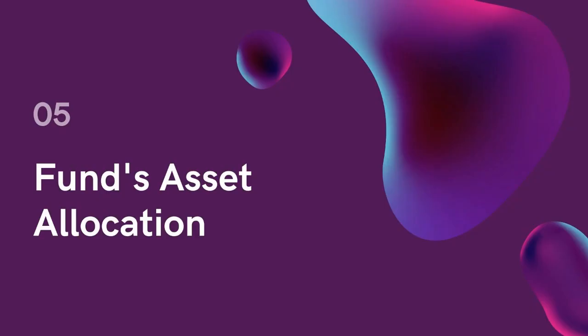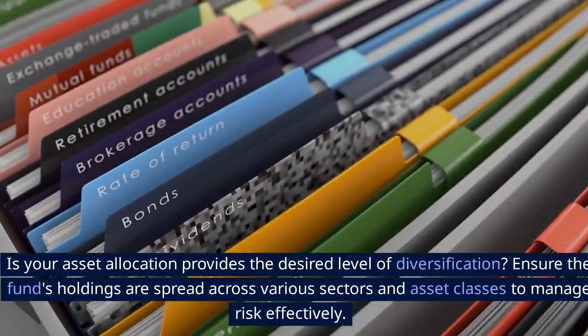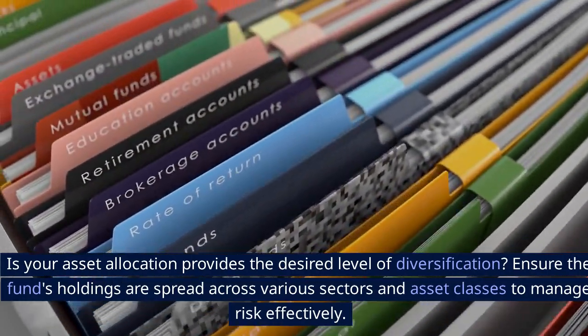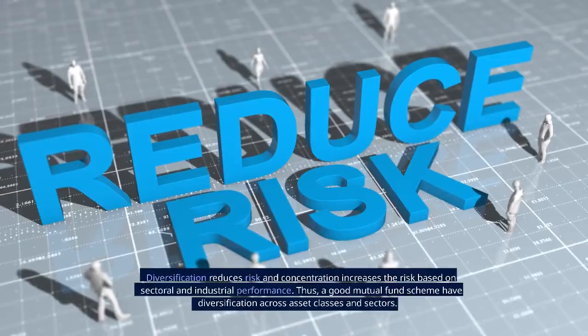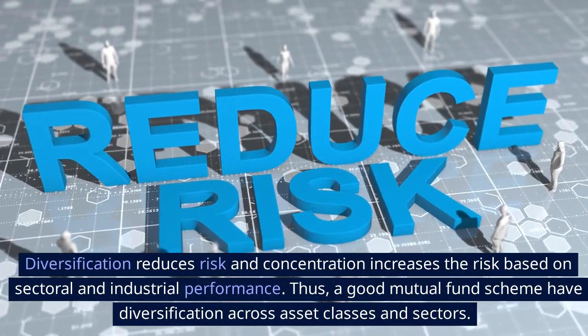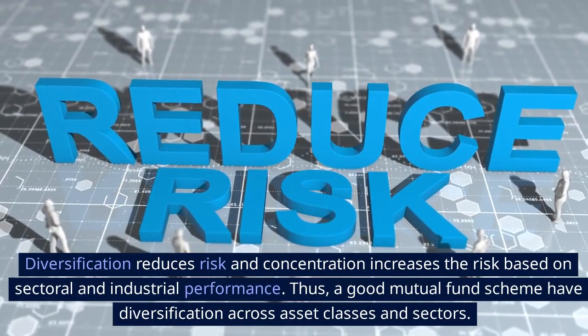Another factor is the fund's asset allocation. Does your asset allocation provide the desired level of diversification? Ensure the fund's holdings are spread across various sectors and asset classes to manage risk effectively. Diversification reduces risk and concentration increases the risk based on sectoral and industrial performance. Thus, a good mutual fund scheme has diversification across asset classes and sectors.